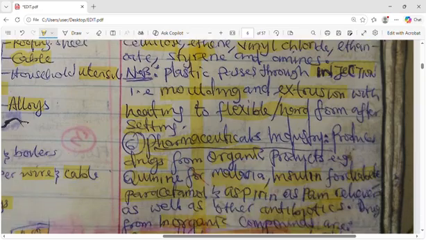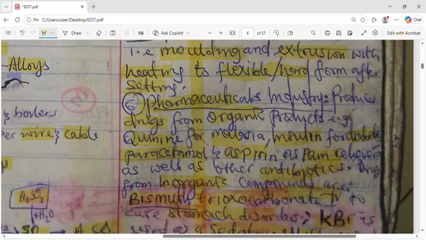Then we also have pharmaceutical industry. These ones produce drugs, and drugs could be from organic products like quinine that they use for malaria. They can also produce insulin, which is for diabetes. Then paracetamol and aspirin as pain relievers, as well as other antibiotics. So these pharmaceutical industries also produce antibiotics.